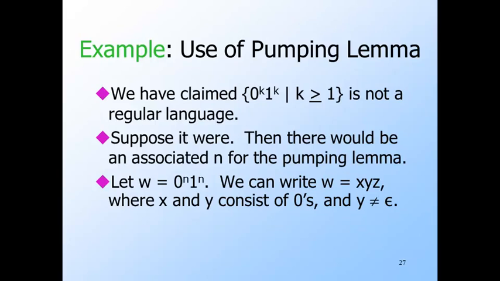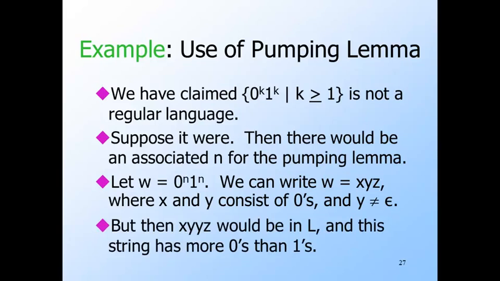But then the adversary gets to break W into x, y, z, and we don't know exactly how it is broken. But we know enough about x, y, z to show that there is some string, in particular the case i equals 2, that the pumping lemma says has to be in the language L. But obviously it isn't, because it has more zeros than ones.